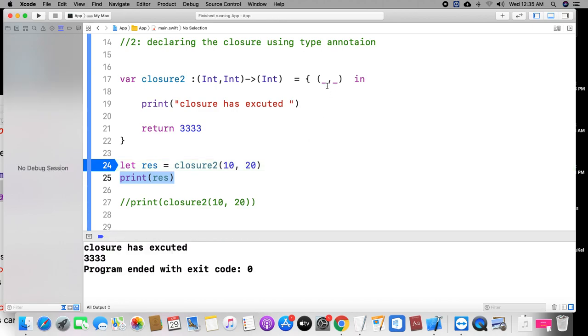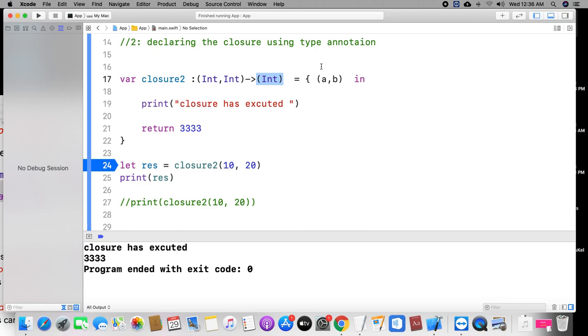What has been done here? I ignored the parameter names. I don't want the parameters, I don't want 10 and 20. That is the reason I ignored them using the underscore. But you need to give the data types. The return type is not mandatory to give here. If you want, you can give it, otherwise it will be enough. We already declared the data type here.